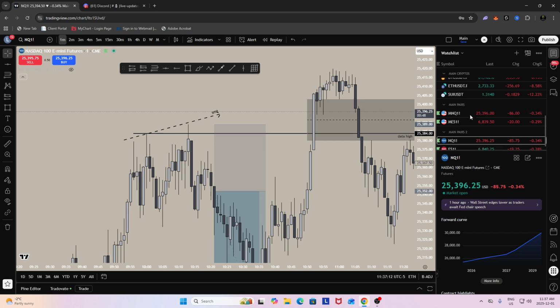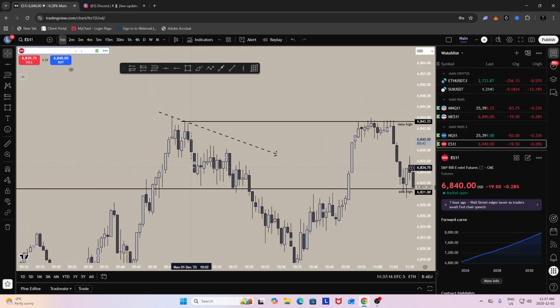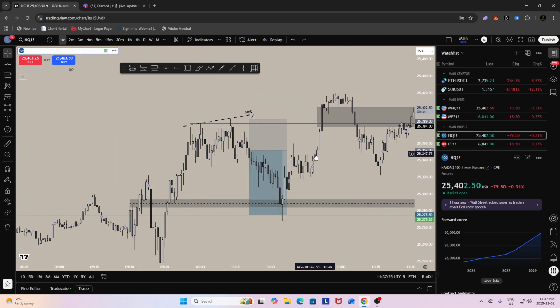So as you can see, we actually ended up putting in a bearish SMT because ES failed to take out the high. Where is it? ES, see, this is the data high right here. ES failed to take out the high. NQ took out the high. Therefore, we had a bearish SMT on the highs.